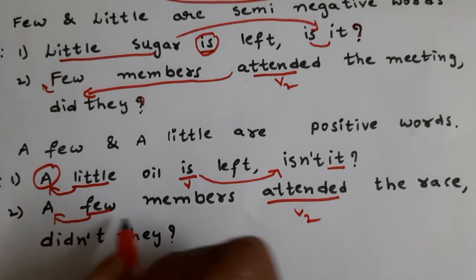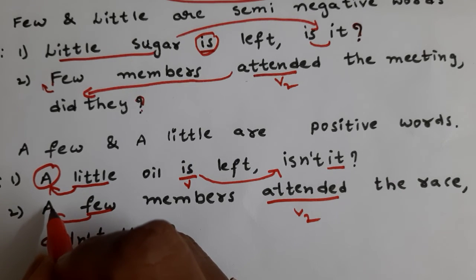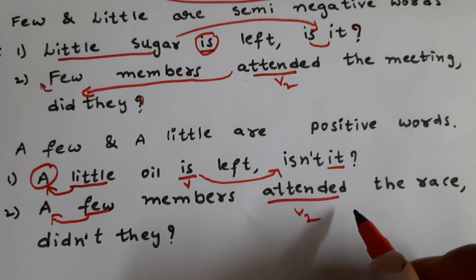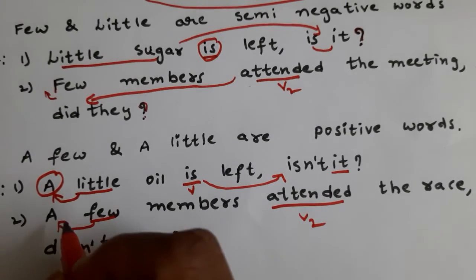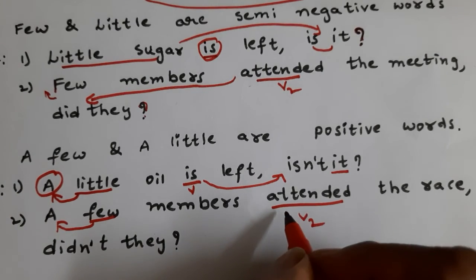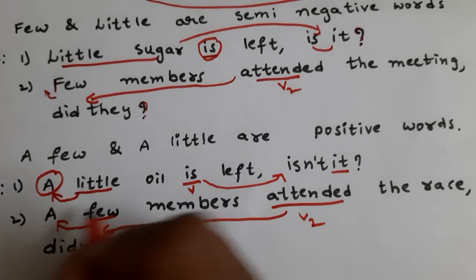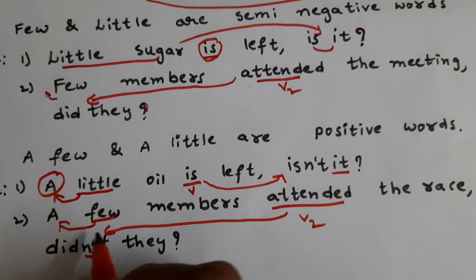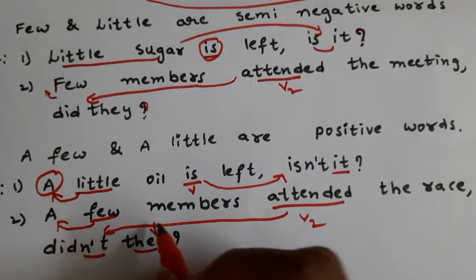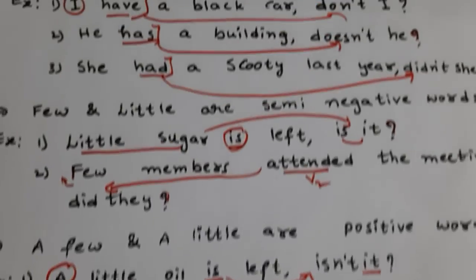A. It indicates that if the article a is there before few or little, it is treated as a positive statement. That's why we write a negative question tag. Whenever V2 is there, we write did, and since it is a positive statement, we write didn't. A few members indicates plural, so we write they. "A few members attended the race, didn't they?" Once you observe all of this,